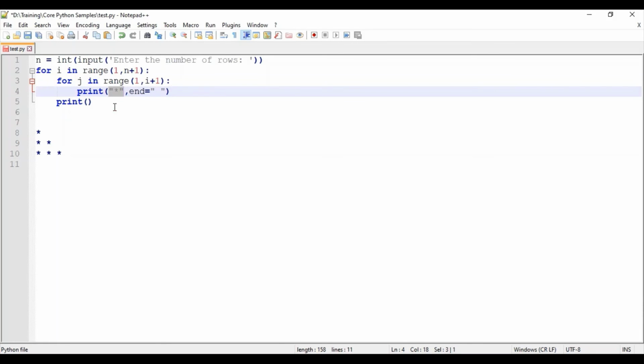If we want to override it, that is, if we should not print a new line character in our case, then with print of star, first the star would be printed, and then it would move on. If end is not given, as I said, by default the value of end is new line, so it will move on to a new line.